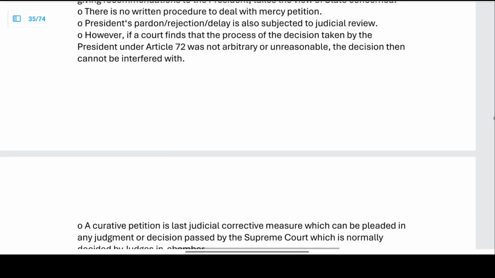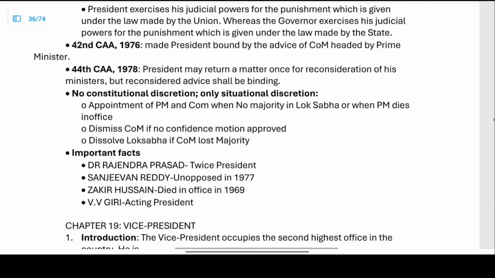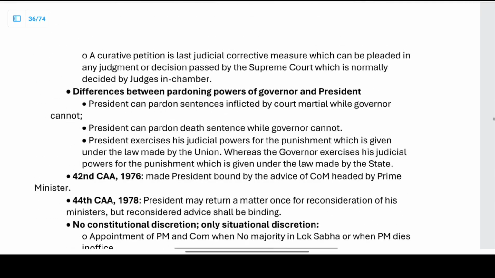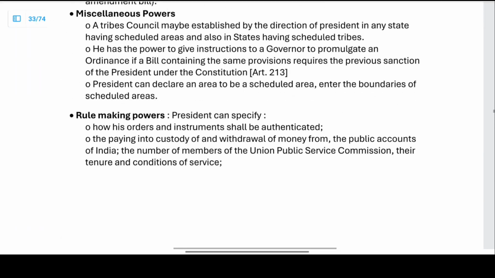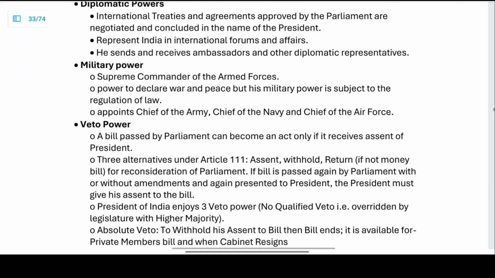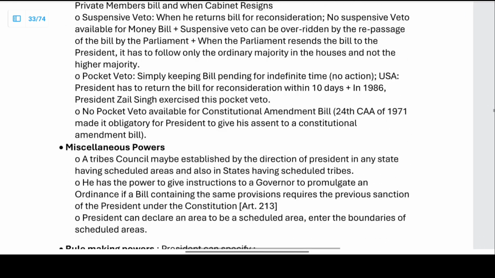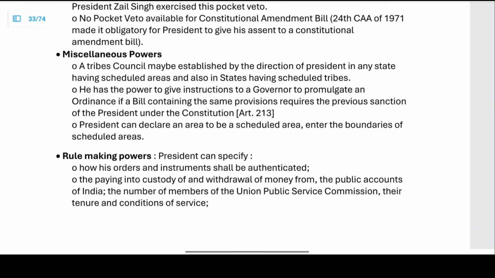These are related to ordinances and then the mercy petitions, the pardoning power. Now, all the small topics related to the special powers of the President are completed. We have seen the miscellaneous powers.